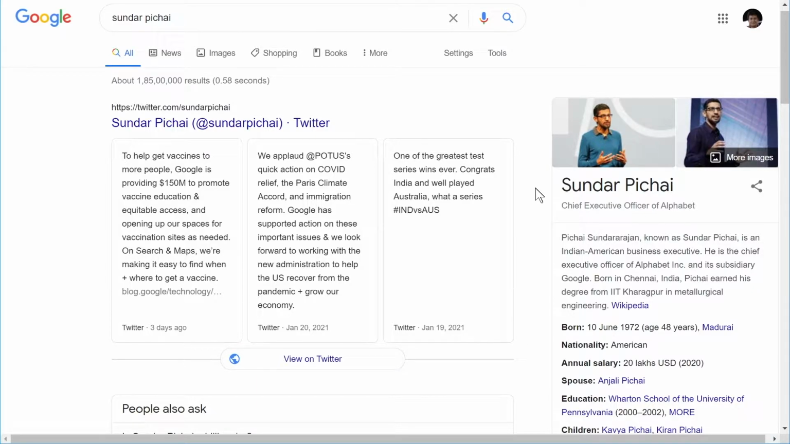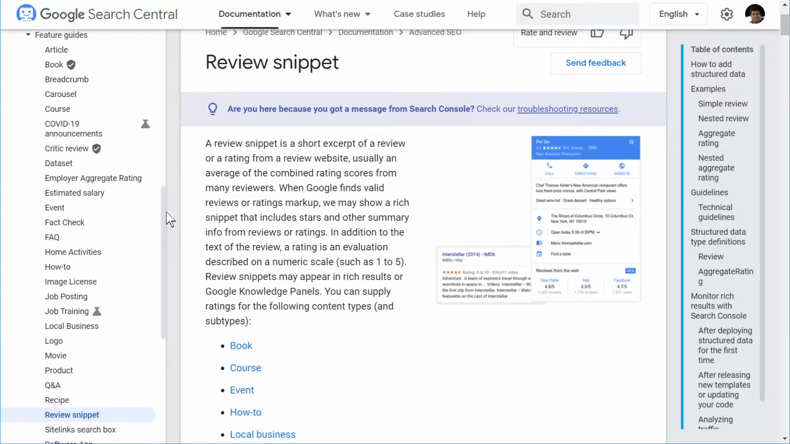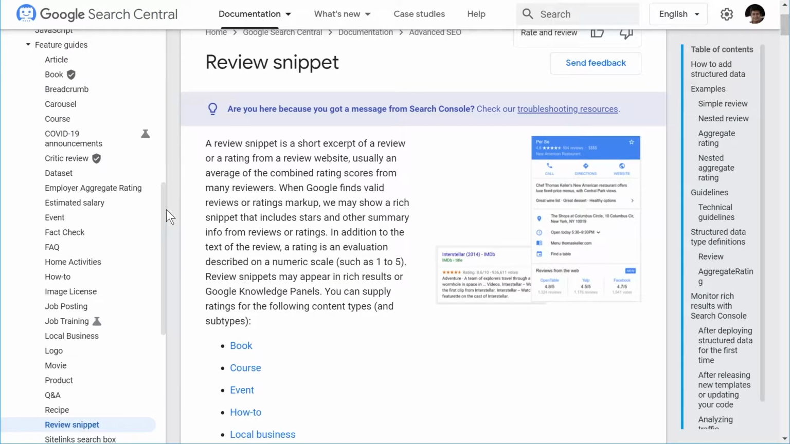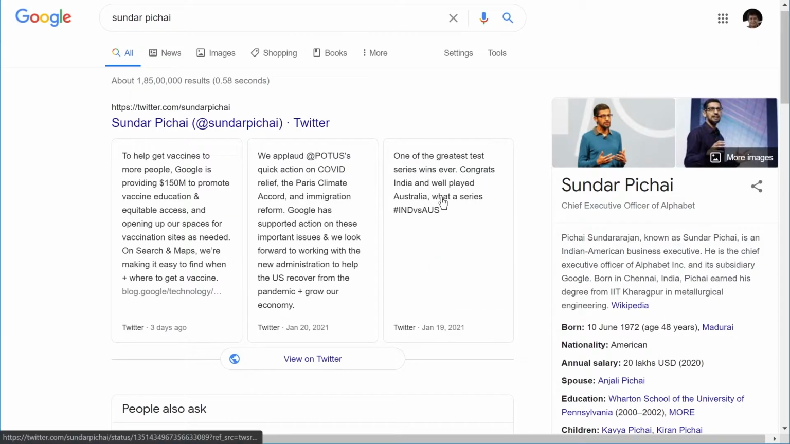But actually, that's not the case, because the person schema actually does not have any rich result associated with it. In fact, if you go and check out the Google Structured Data Guidelines, I'll open that up here, there's not even an entry for a person type schema. Now, after listening to this, you might be wondering, why am I creating this video and why you're watching this video, since the person schema does not have any rich results associated with it.